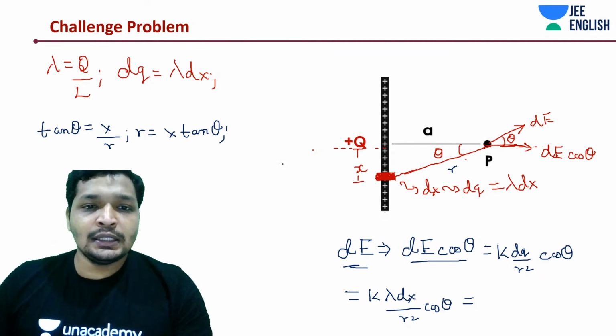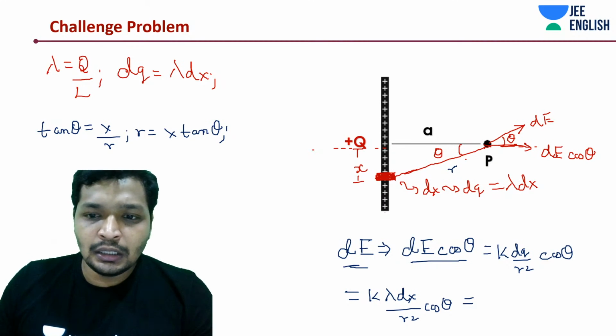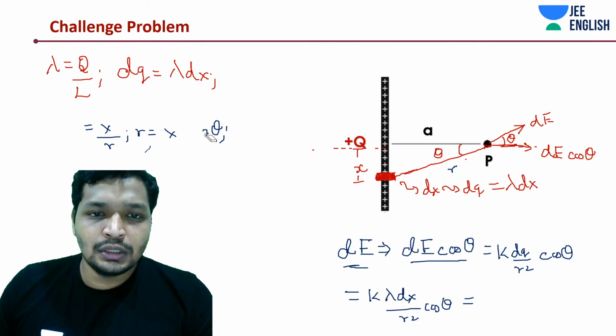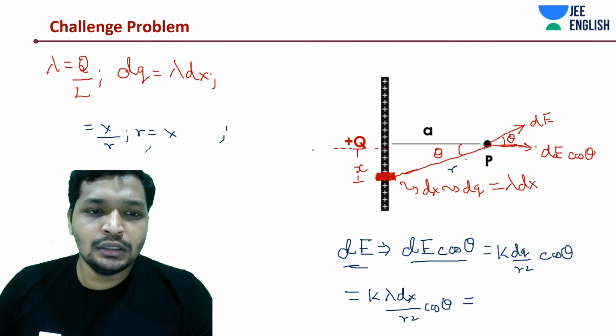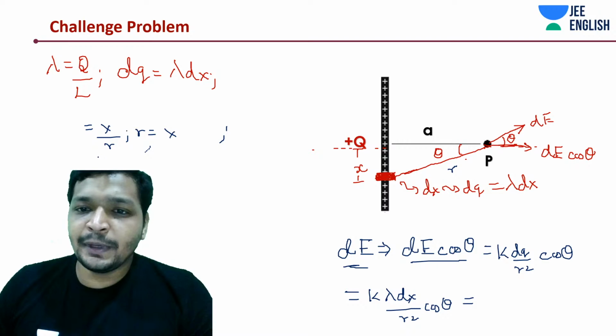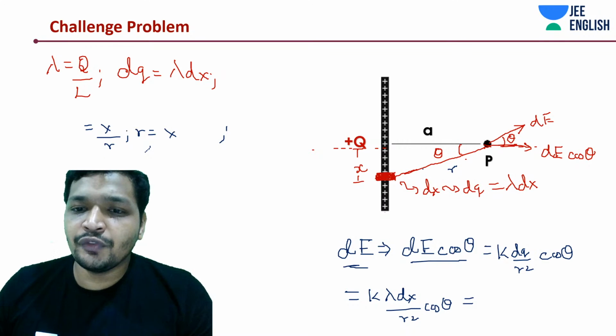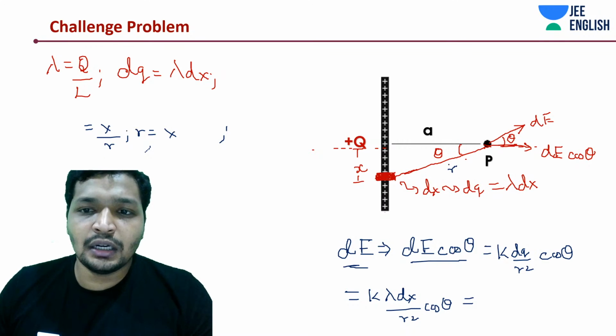Okay, I'm sorry guys, it's not tan theta. X by r would give you what? I'm trying to substitute x in terms of r.